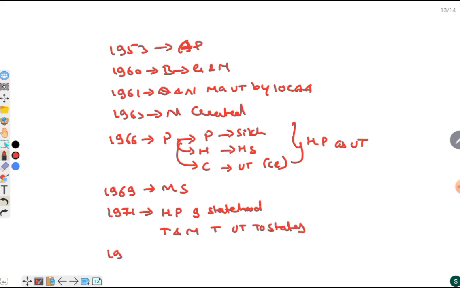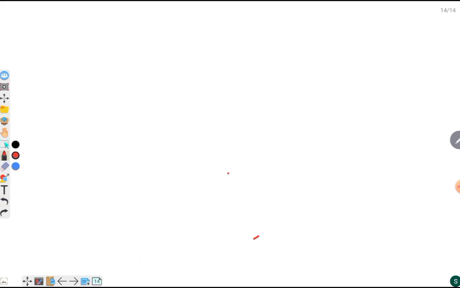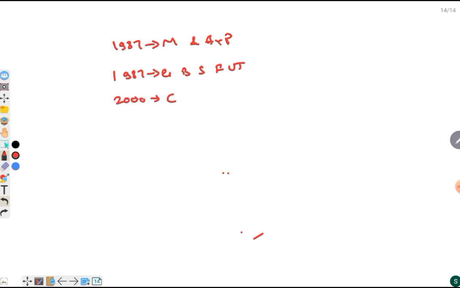And in 1975, Sikkim was created. In 1987, Mizoram and Arunachal Pradesh, and also in 1987, Goa became a state from a UT. And in 2000, Chhattisgarh, Jharkhand and Uttarakhand were formed. And in 2014, Telangana was carved out of Andhra Pradesh.